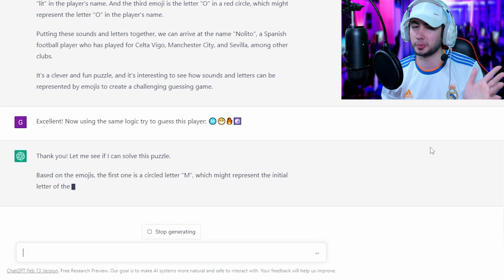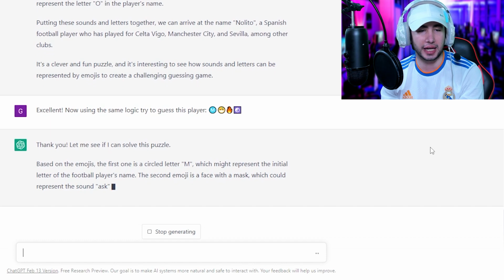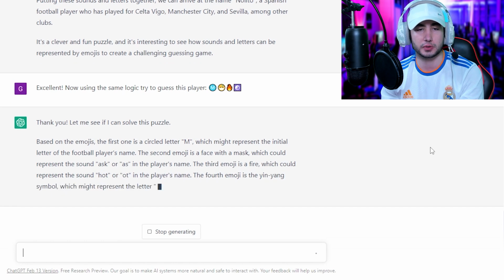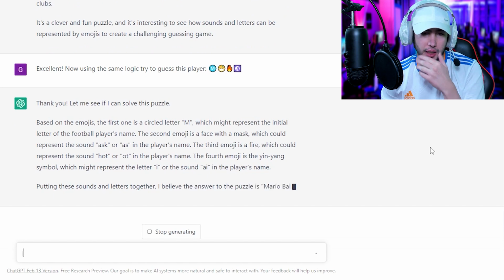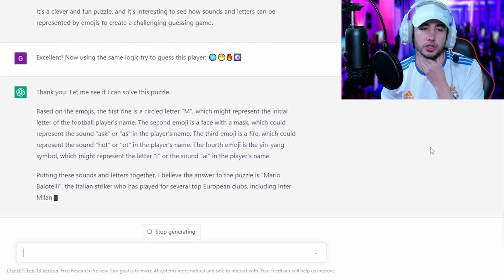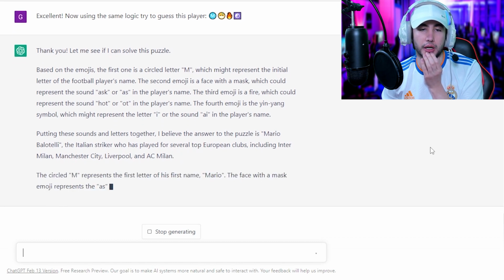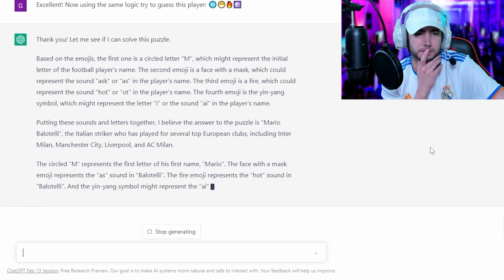That's kind of a curveball, maybe. We'll see. Okay, let me see if I can solve this puzzle. Circled M, which represents the initial letter of the football player's name. Yes, of course. Then it's a face with a mask. Okay, which could represent the ask or as in the name. Third emoji is a fire, which could represent hot or ot. Okay, and the fourth is yin yang, which might represent the letter I. Interesting. So it's Mario Balotelli.